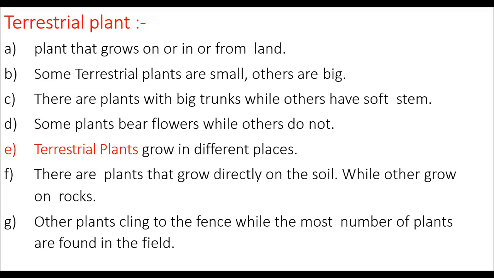Fir and pine grow in cold places. Mushroom grows in moist and shady places. And some plants grow on rocks, which means big stones.